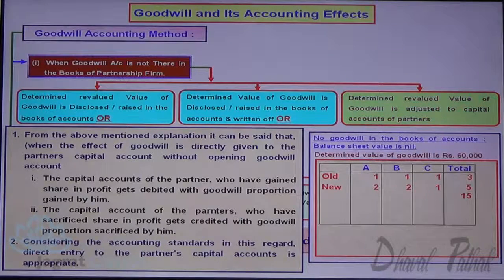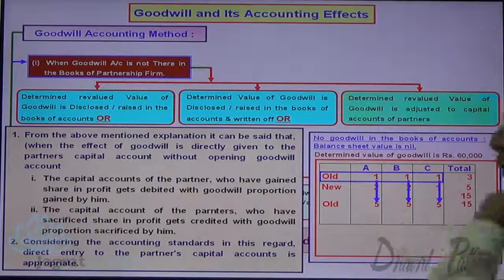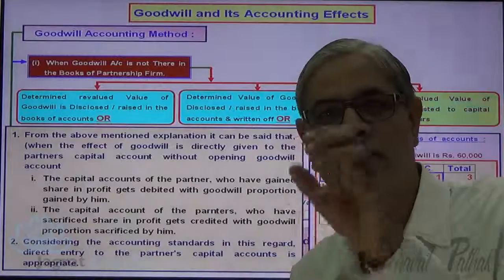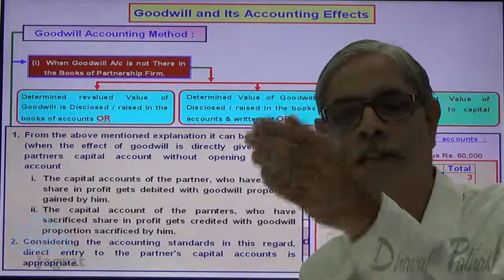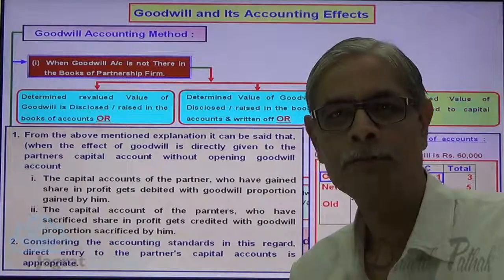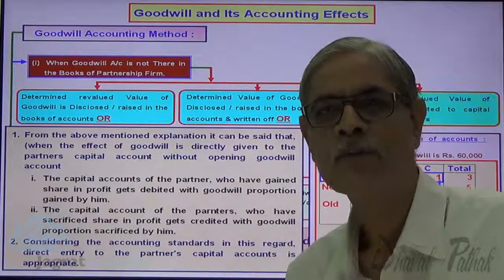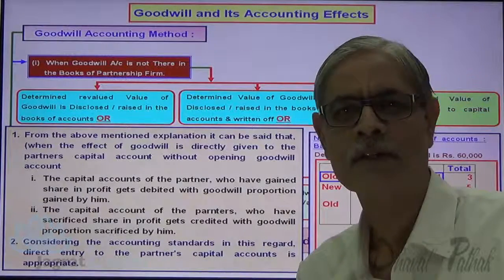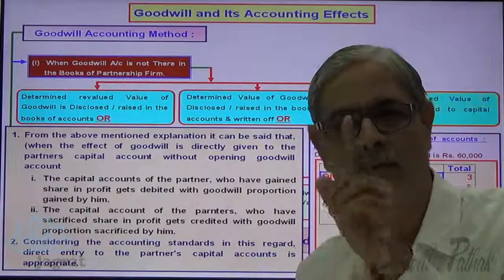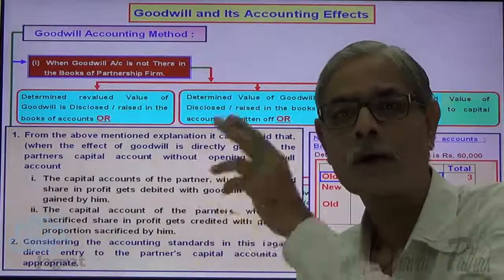How did I assume this profit to be 15? 5 fives are 15, so I took 15 as the criterion for assumption of profit. If it is distributed among the partners before the change in the profit sharing ratio, each partner will get 5 rupees, 5 rupees, 5 rupees out of 15.